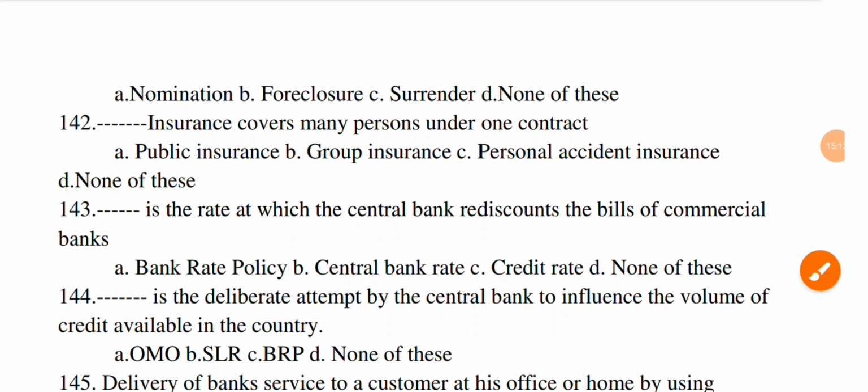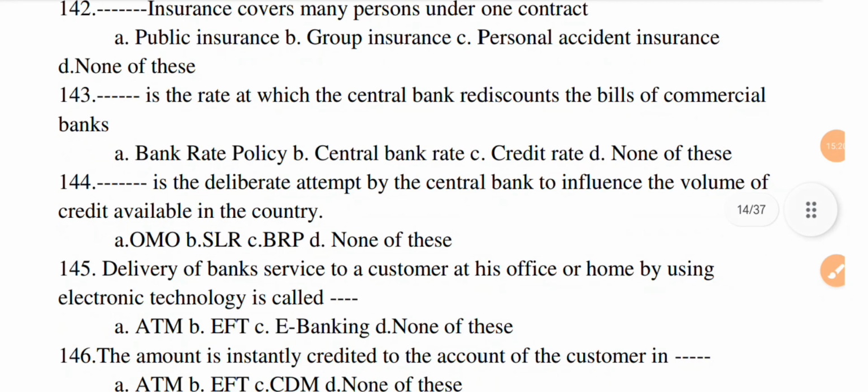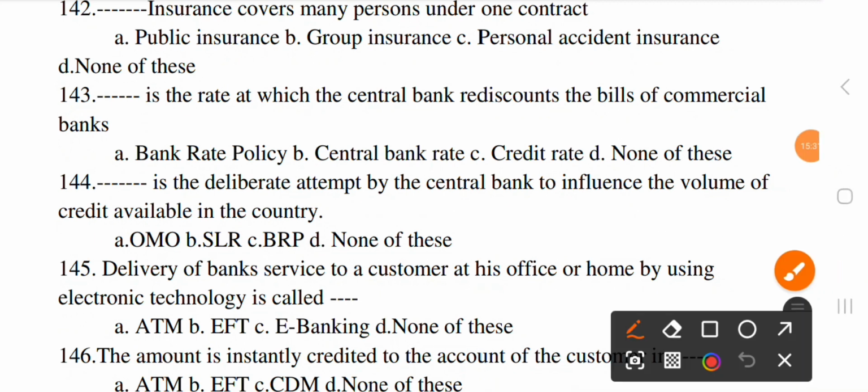Next question, dash is the deliberate attempt by the central bank to influence the volume of the credit available in the country. Option A, OMO, option B, SLR, option C, BRP, and D, none of this. The correct option is A, OMO.